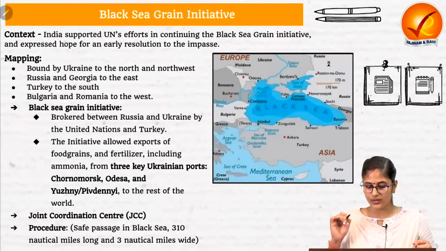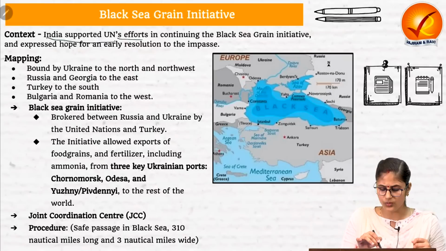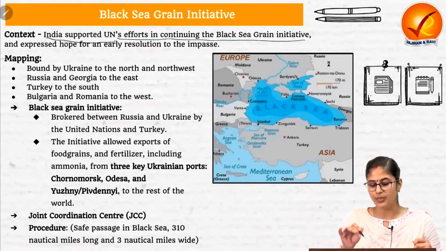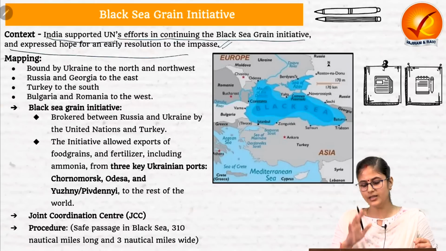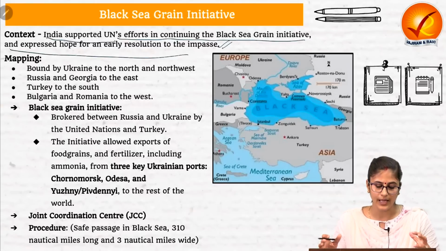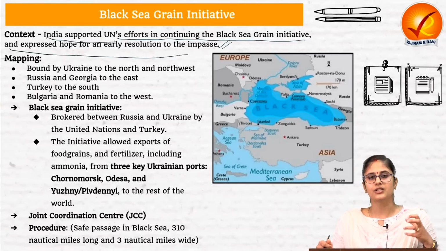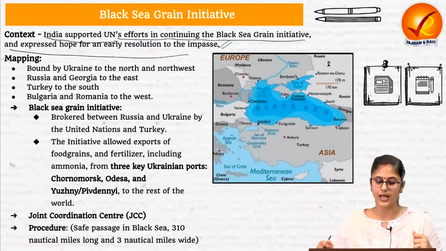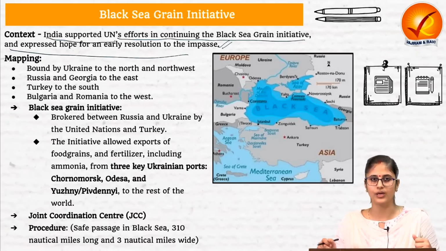Let's try and understand the context. The context is, recently India has supported the UN's effort of continuing the Black Sea Grain Initiative, and it has expressed hope that an early resolution to this impasse could be addressed. Now, what has recently happened is, Russia has walked out of this Black Sea Grain Initiative, which was basically supposed to end this week only.